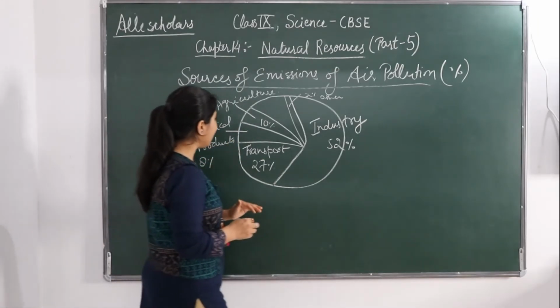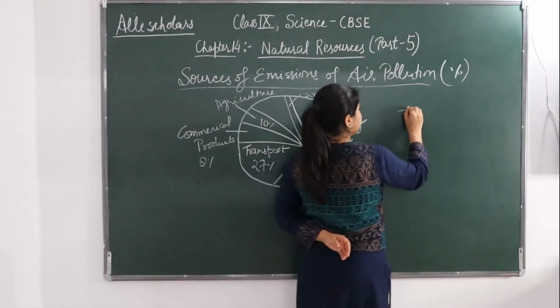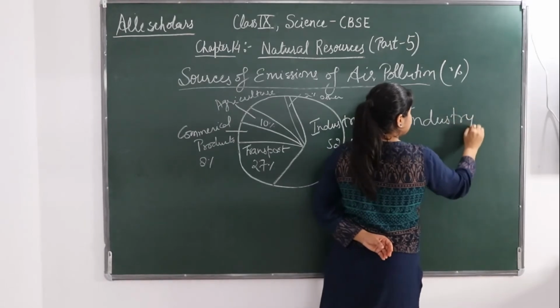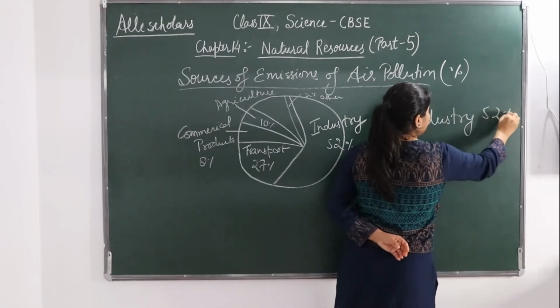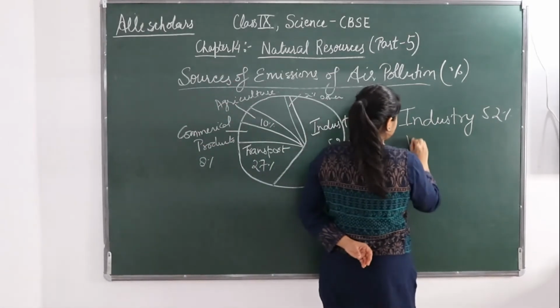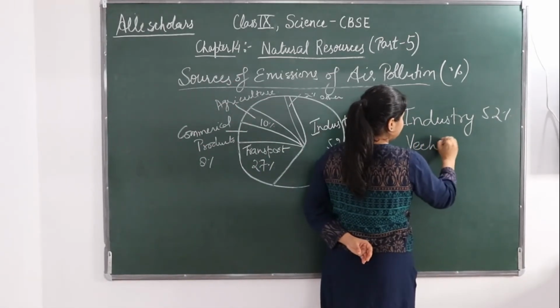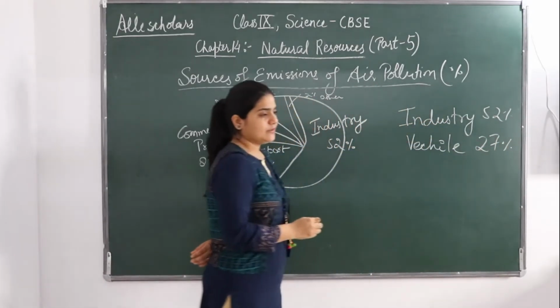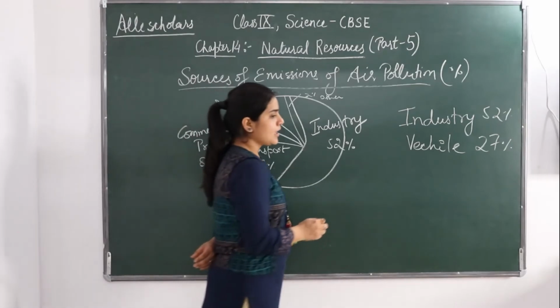So if we rank it, we will see that most of the pollution is because of industries. They are causing 52%. Next, because of the vehicles, or you can say the transport, they are giving 27% of the pollution. Okay.